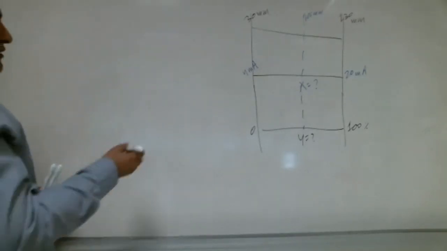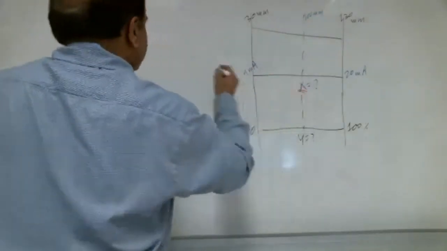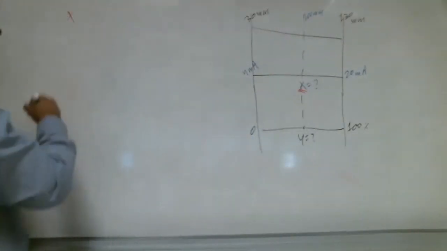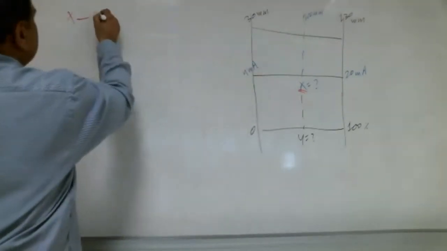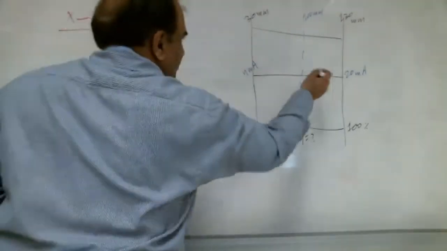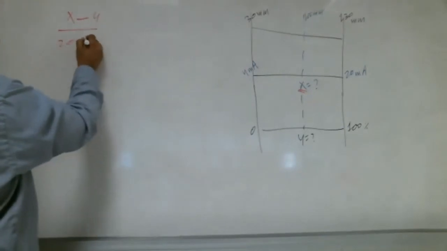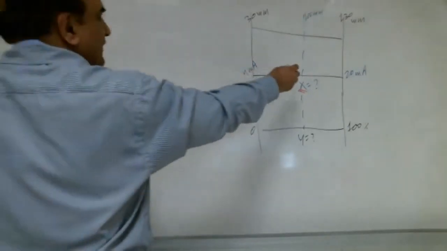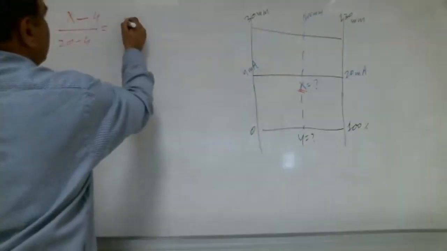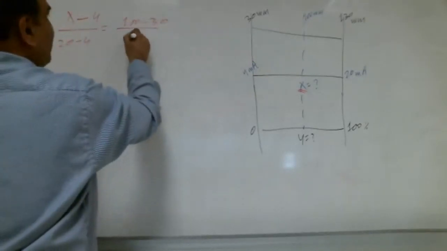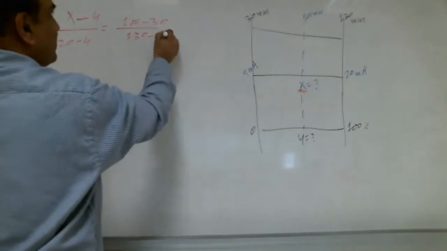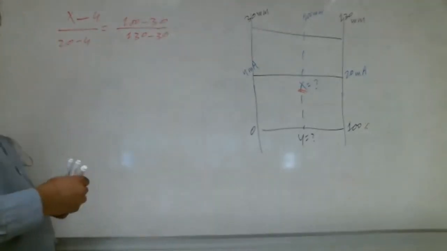Now see here, we need to find x. So x minus 4 over 20 minus 4 is equal to, what is in front of x? 100. 100 minus 30 over 130 minus 30.